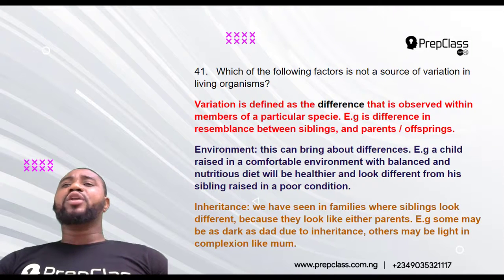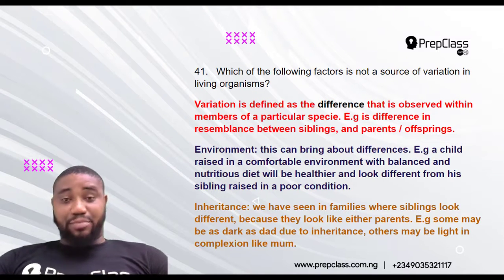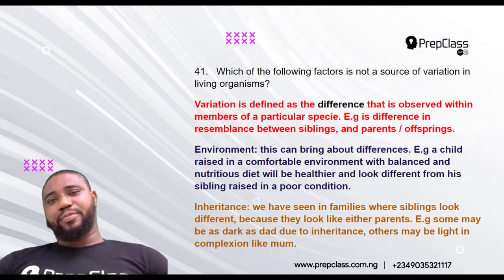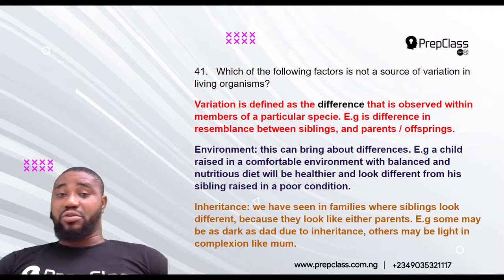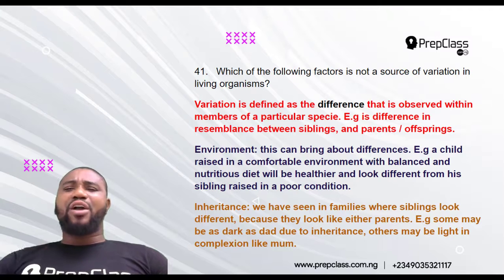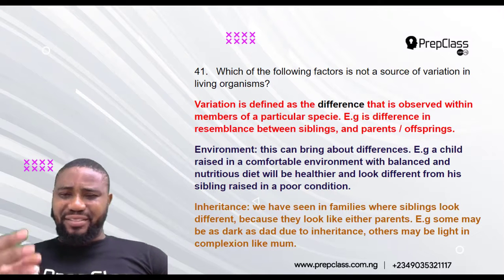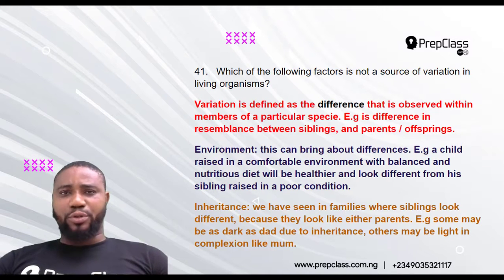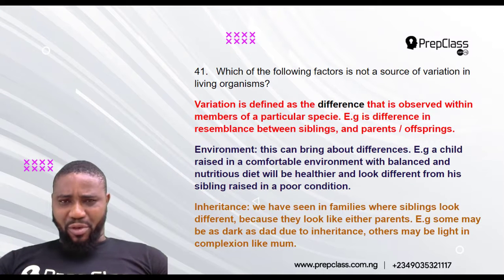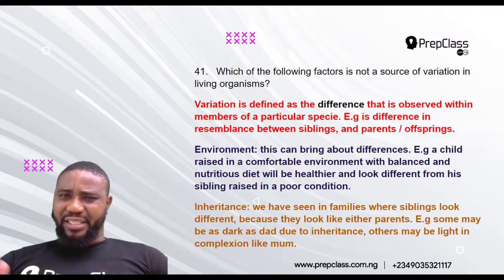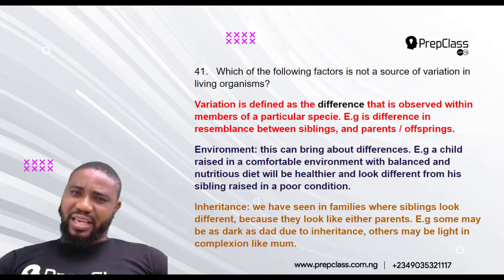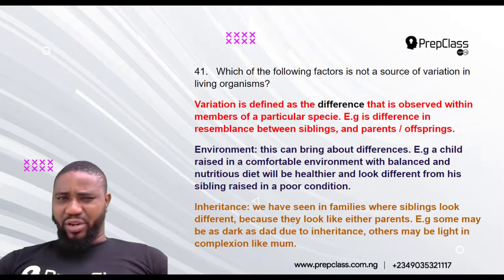Now, one may look fresher and bigger than his twin brother, while the other one may look darker. So environment has a way of affecting variation in the way we look. You must have seen movies whereby a kid is raised abroad and another kid is raised in Nigeria. When you bring both of them close together, they will not look alike.